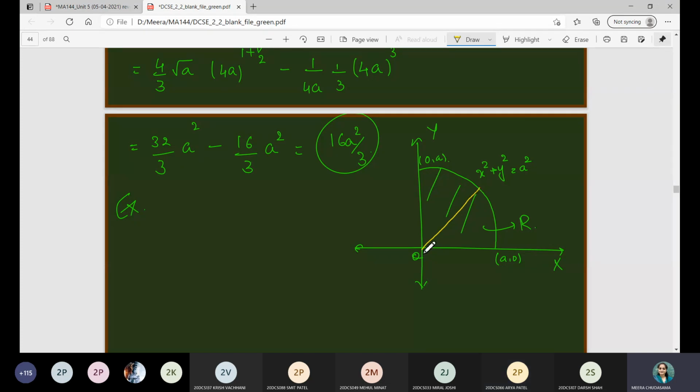Yes, you can see that if I consider this strip, when it moves in the first quadrant, the angle will change from 0 to pi by 2 and r will change from 0 to this curve, that is r is equal to a. The circle representation is r square is equal to a square, r is always positive, so taking the positive square root on both sides, r is equal to a. Hence limits of this region will be 0 to pi by 2 and r from 0 to a. Quickly compute it and let me know, are you getting pi a square by 4 as the answer? If you are getting it, please raise your hand.